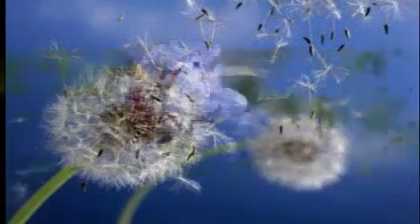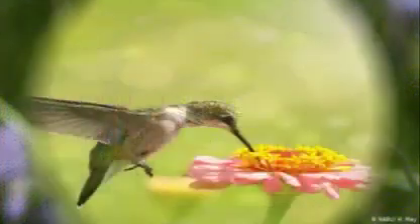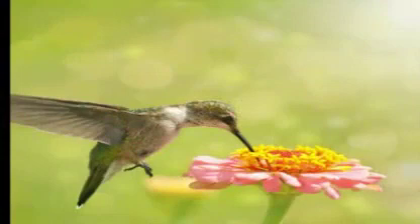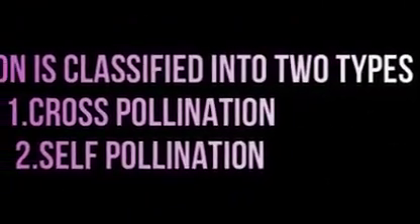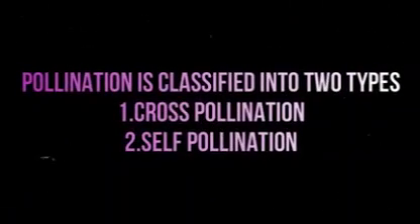Stamen shed pollen grains and are carried by wind to other flowers. Insects and birds are also agents of pollination. What are pollinators? The agents that help in pollination are called pollinators. Pollination is classified into two types. One is cross-pollination, the next one is self-pollination.